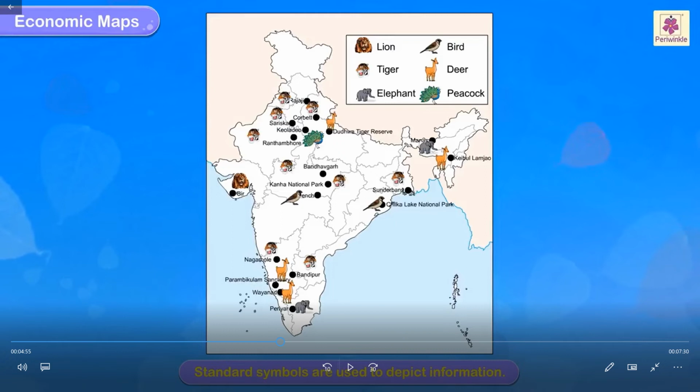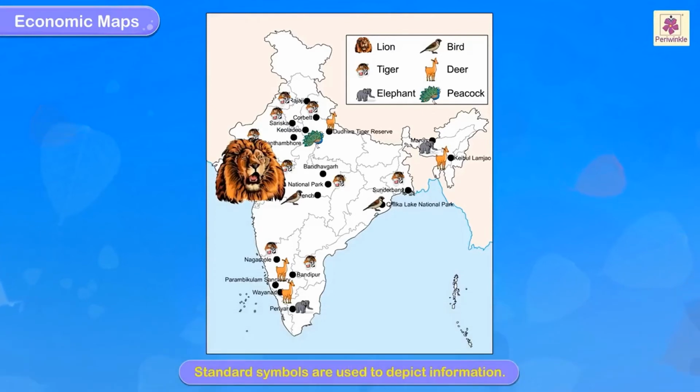So what they do is show only the figure of it, and it shows that in those places or those states these types of animals are there. A picture of a lion represents that in a particular place like Gujarat, lion is available. Periyar, you can see elephant.